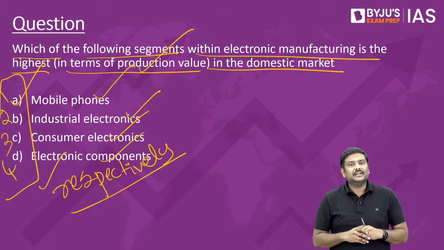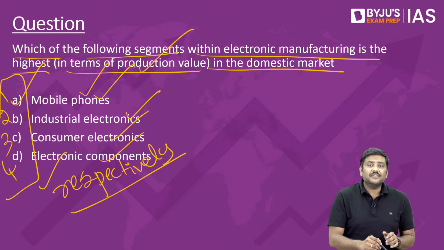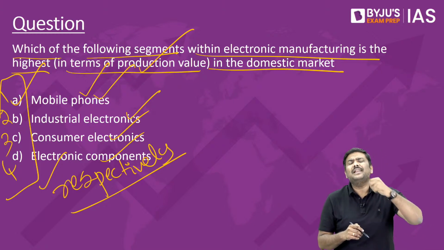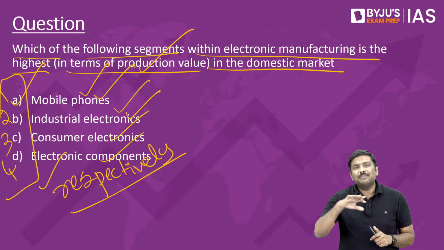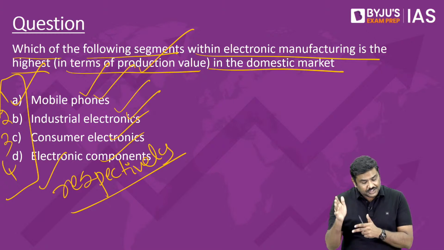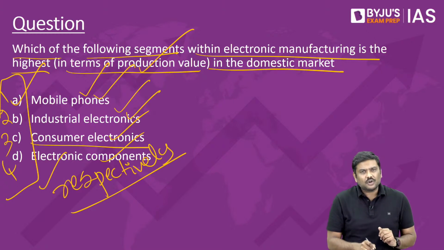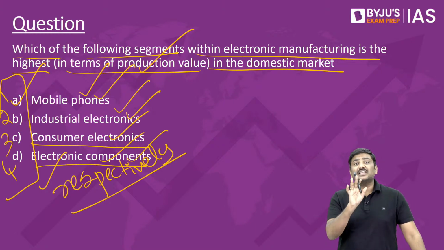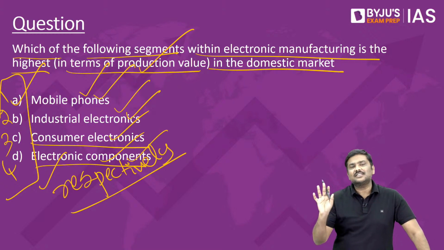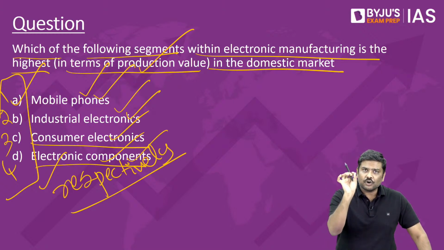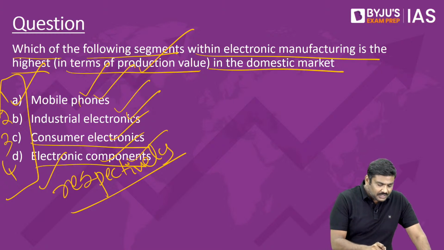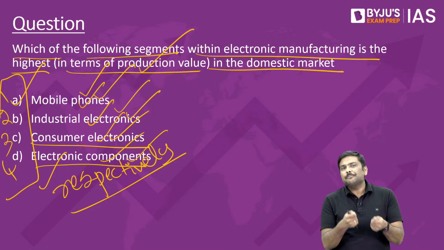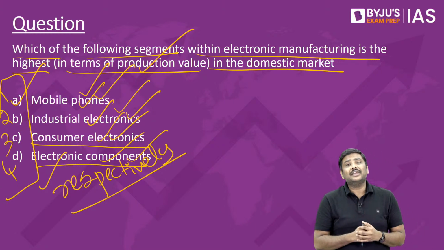Most of the production actually comes from the mobile manufacturer, around $30 billion. Around $10.5 billion comes from industrial electronics. Consumer electronics comes at around $10 billion and around $9.5 to $10 billion is electronic components, as far as the 2020 year is concerned and as far as this particular vision document is concerned. So, these are some very, very important points related to this. Please be very, very careful.